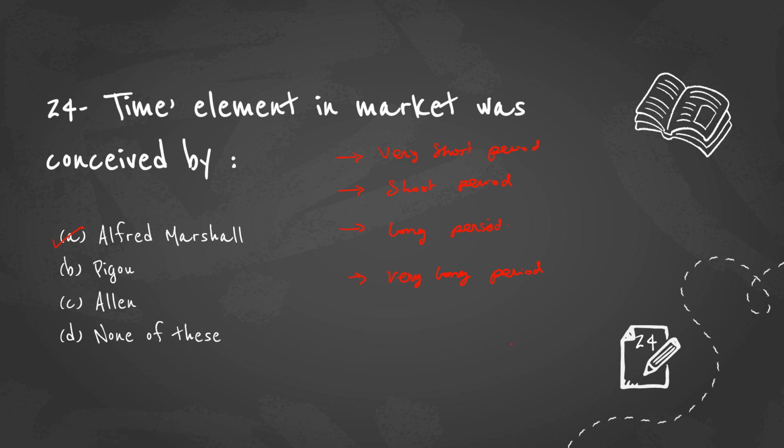These are the 4 different types of periods into which Alfred Marshall divided the market: very short period market, short period market, long period market, and very long period market. So he classified 4 different types based on time.